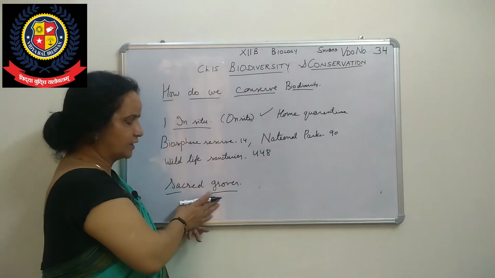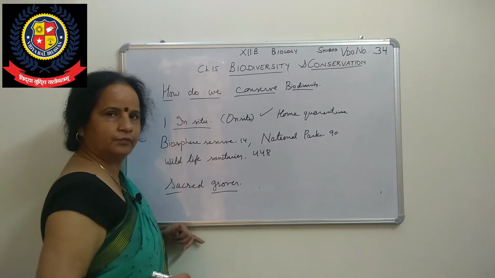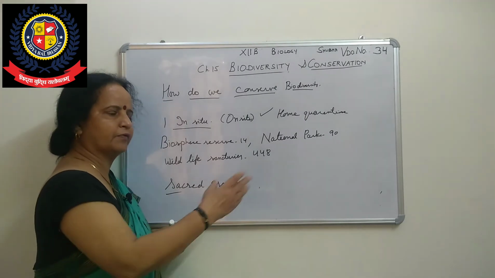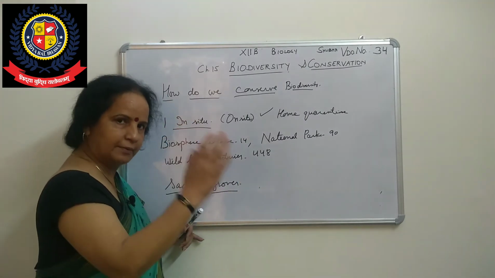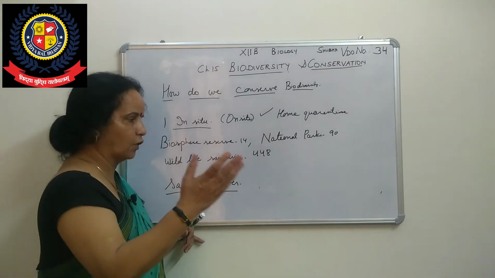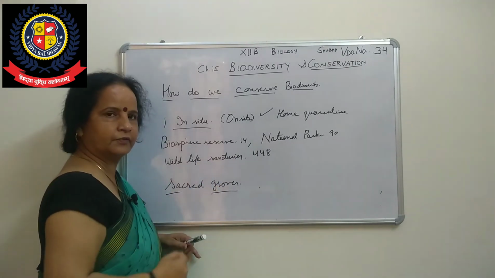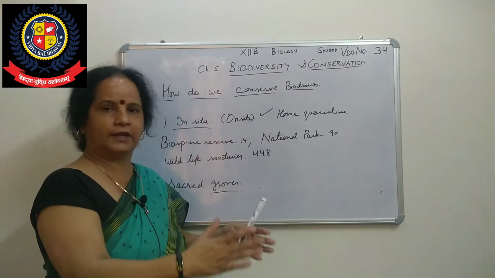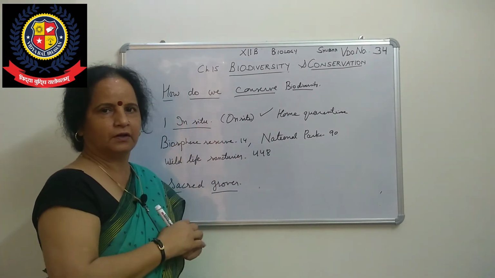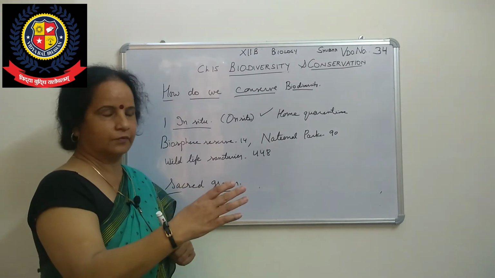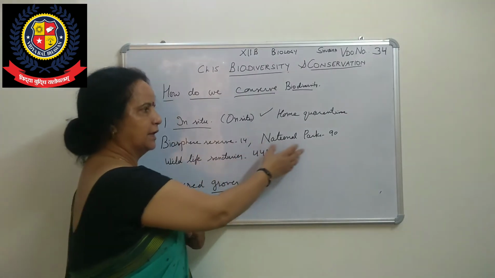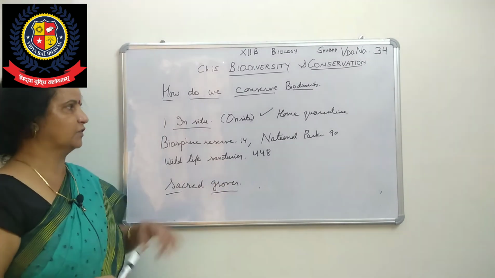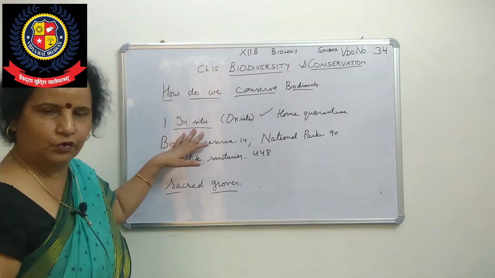When we protect that forest tract, a number of species are there, it is their natural habitat, and they will all be protected along with that forest. So this is in situ, in their home, in their natural habitat, where we try to protect them. Biosphere reserves, national parks, wildlife sanctuaries and sacred groves all come under the heading of in situ.